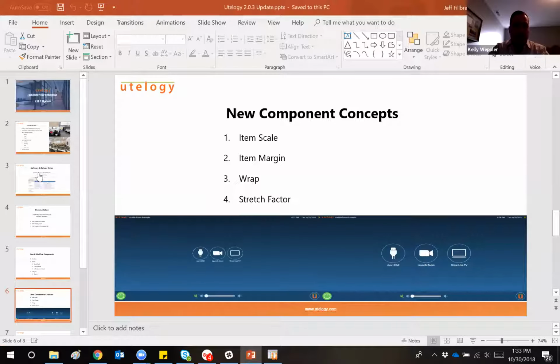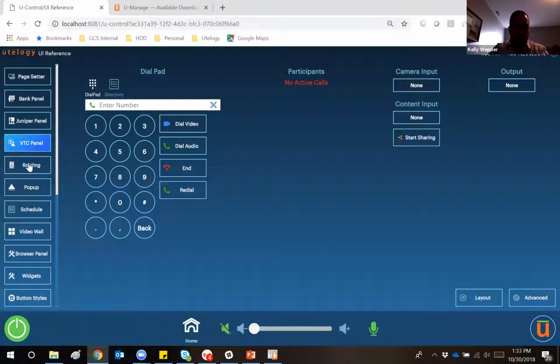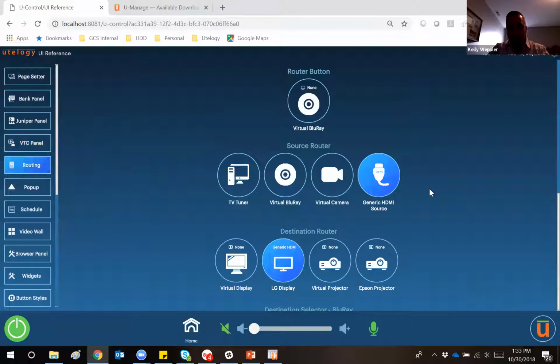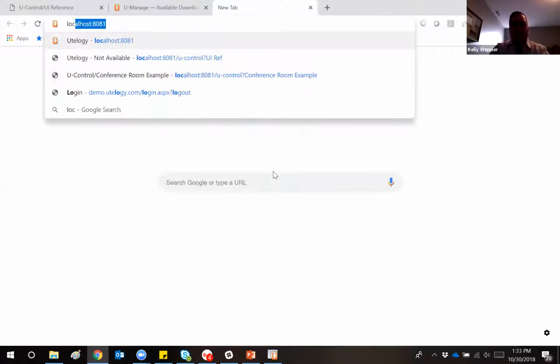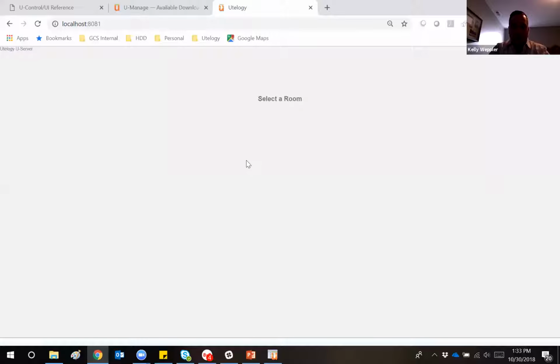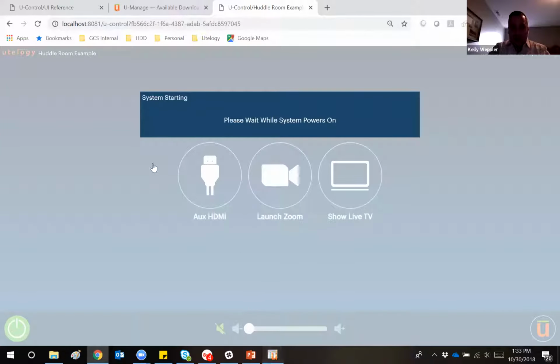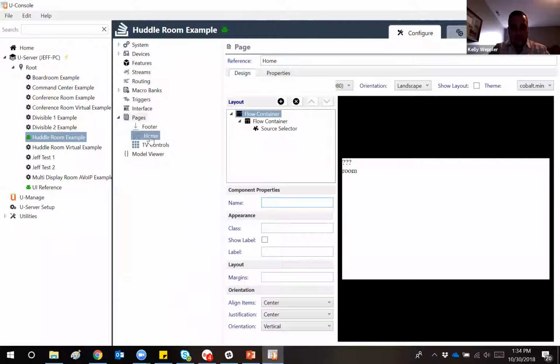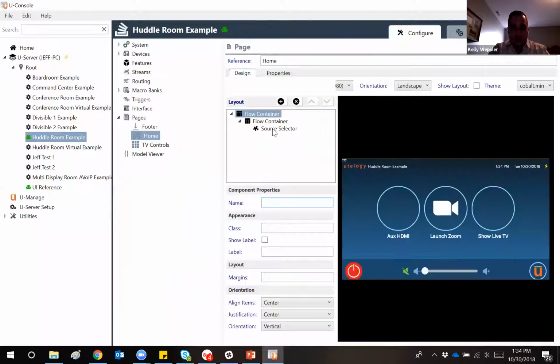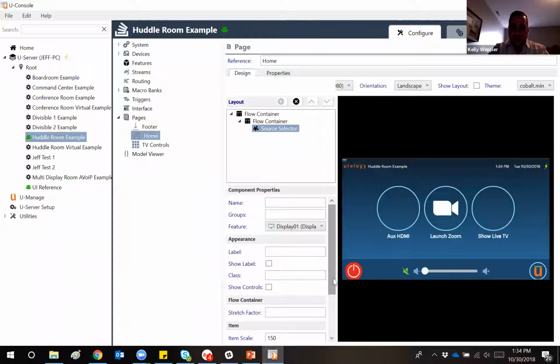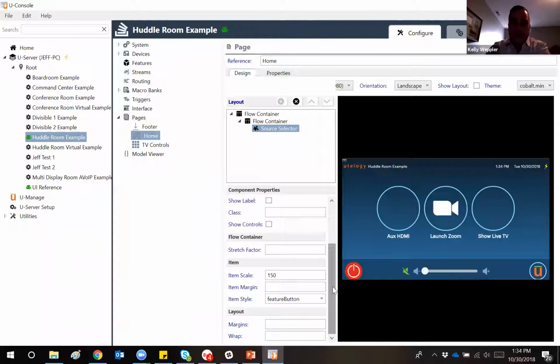So if I go to my routing page that I have configured here, actually, you know what? I'm going to bring up a different model file for this one. Let's go ahead and bring up our huddle room example that we've got here. Kind of similar to the image that you got pictured in the PowerPoint slide. So if I do this online, and if I go back to my model file for the huddle room example, when I go to my home page, and I go to the source selector component, which is presenting those three options on the page, when I scroll down in this component, you'll see there's a number of new features.